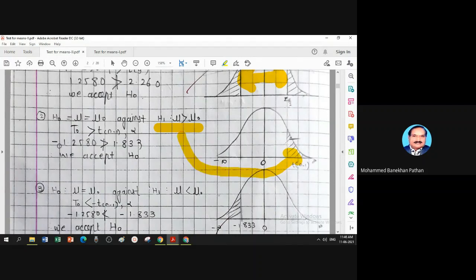Now calculated value is minus 1.25 and your table value, one-sided, when it is greater or less, it is one-sided, is 1.83. So 1.83 is your cutoff point from the statistical table, and your minus 1.25 is below that. So calculation is not in the shaded area, it is in the unshaded area. So I have to accept my null hypothesis.